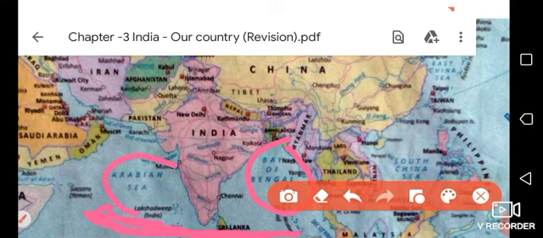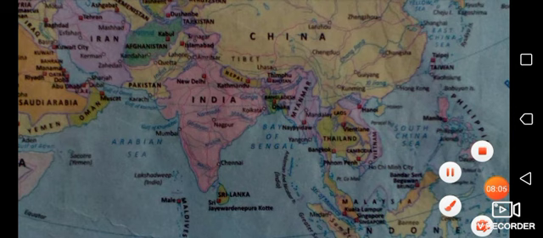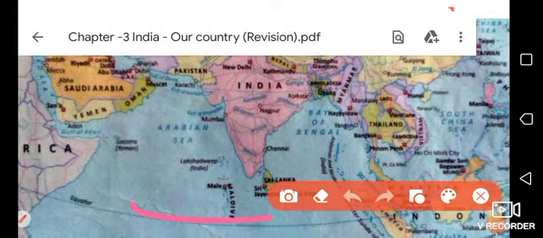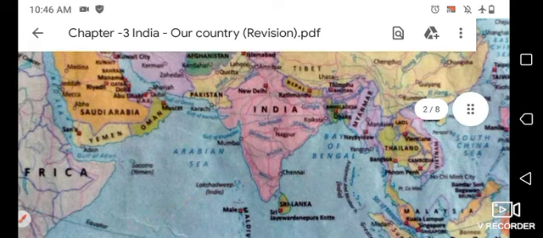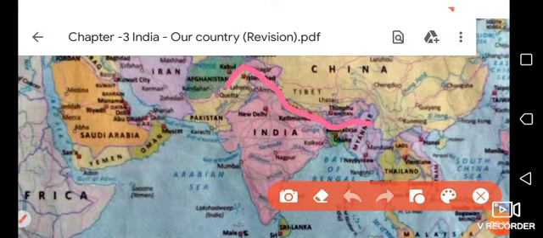In India's east there is the Bay of Bengal, and in India's west there is the Arabian Sea. In the south part is the Indian Ocean, and in the north side you can see the Himalayas.